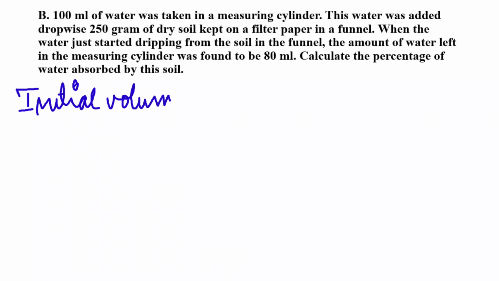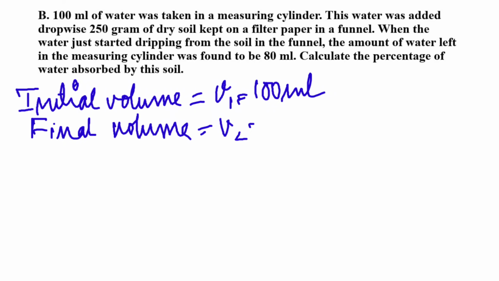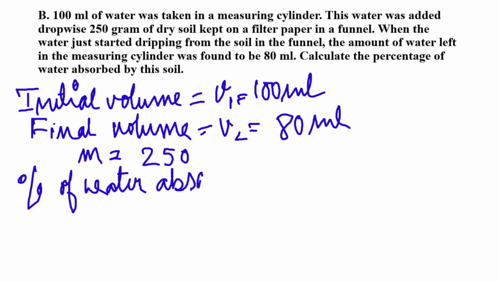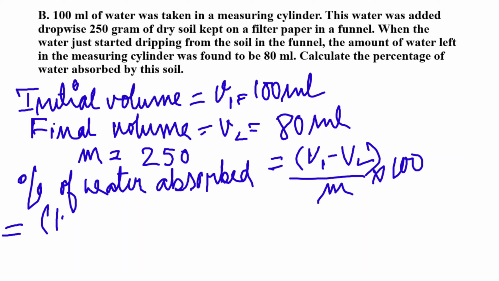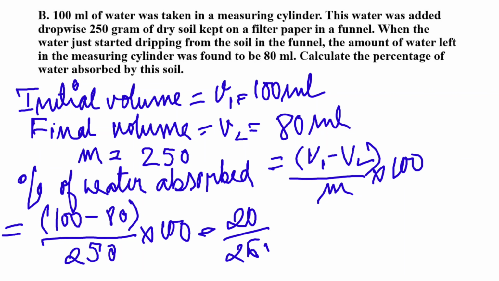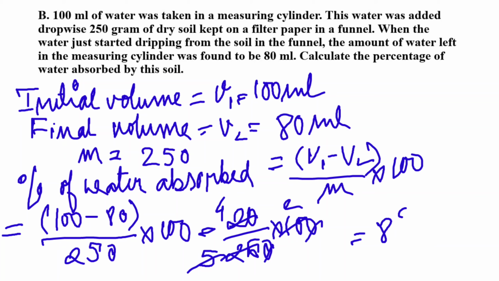In this case, the initial volume of water is 100 ml, the final volume of water is 80 ml, and the mass of the soil is 250 gram. Now the formula is (V1 minus V2) by M into 100. In this case, (100 minus 80) by 250 into 100. If we calculate it, we will get it equal to 8%. That means 8% of water is absorbed by this soil.